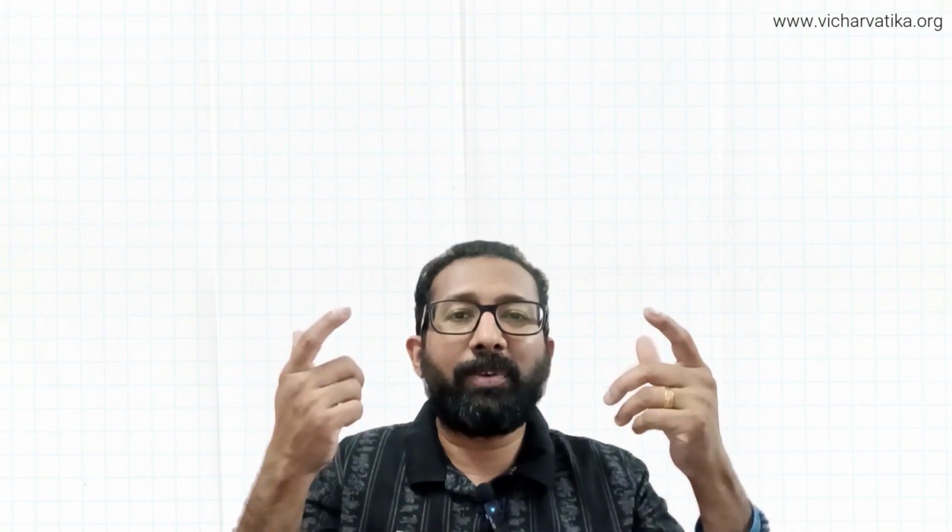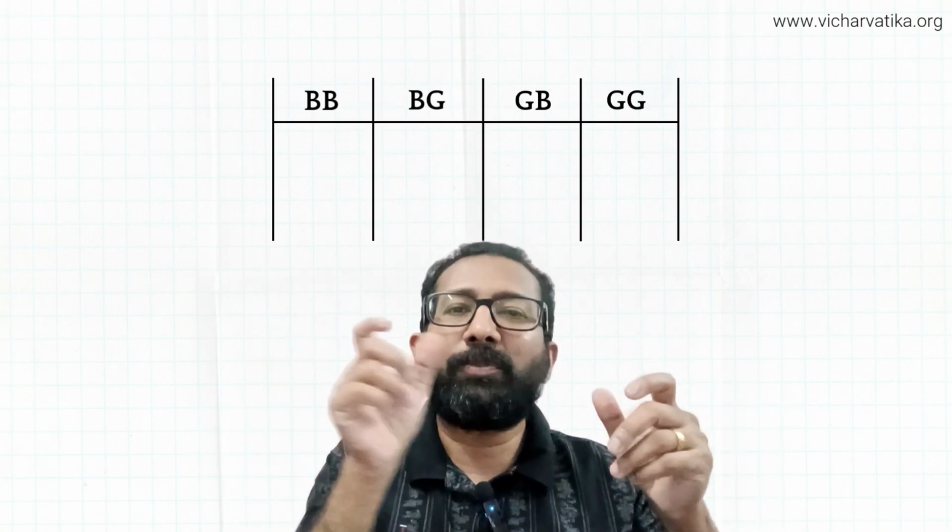And if you go for the first table, you will see that each one of them will come to around 25%. Okay, so this is how you can actually construct an experiment and verify whether what we say in theory, in mathematics or statistics actually matches with real life.